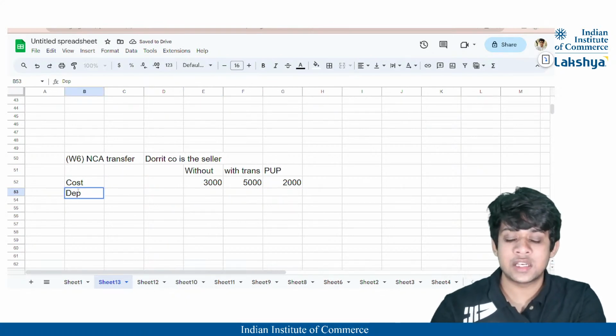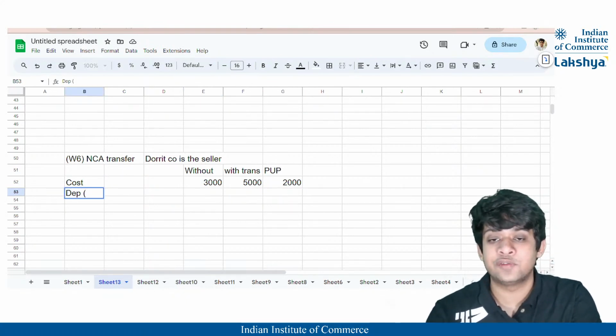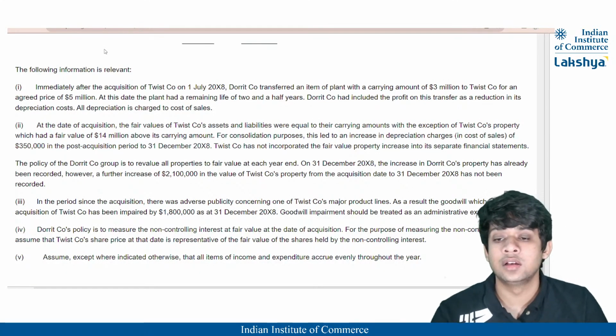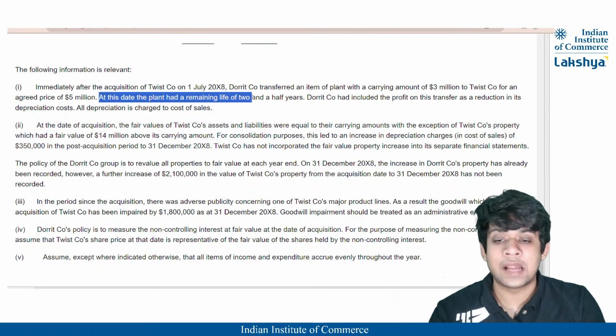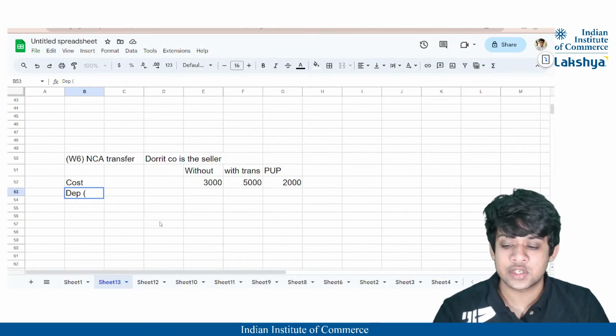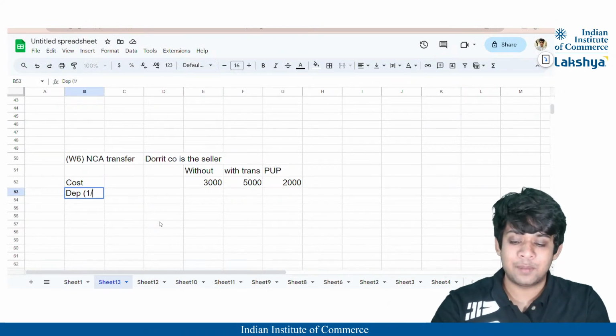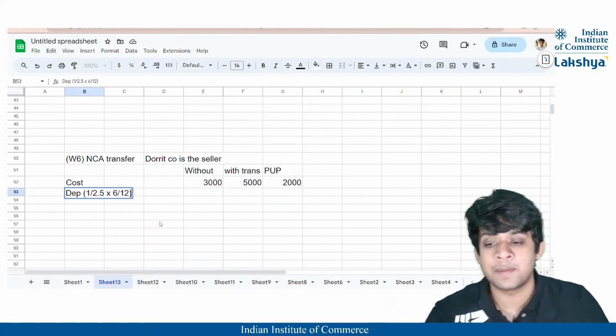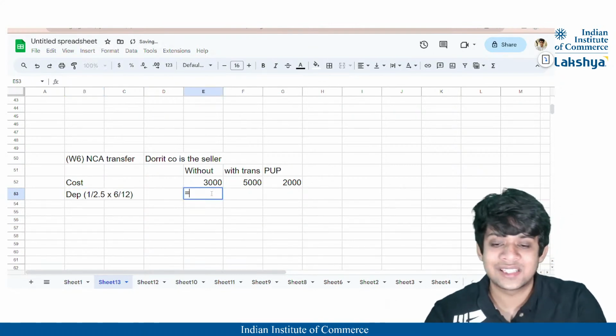Then there is depreciation on the asset, which will be calculated for the carrying value of the asset at the year end. At this date, the plant had a remaining useful life of 2.5 years.